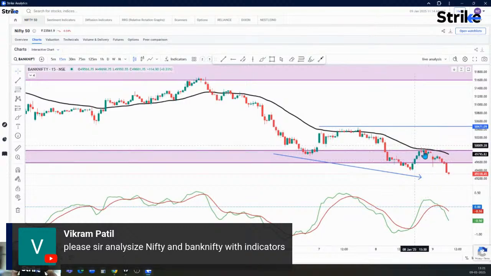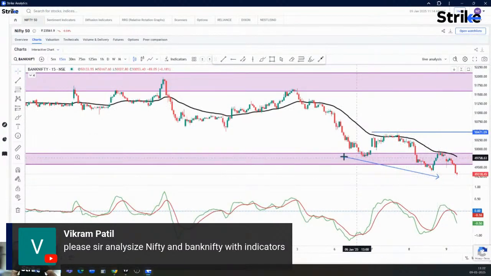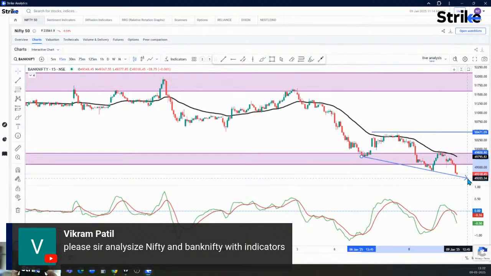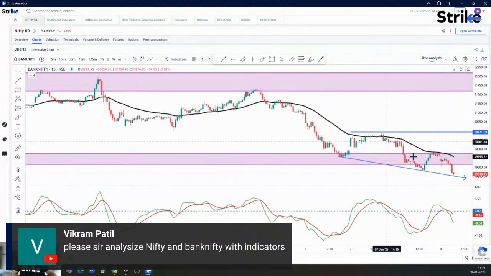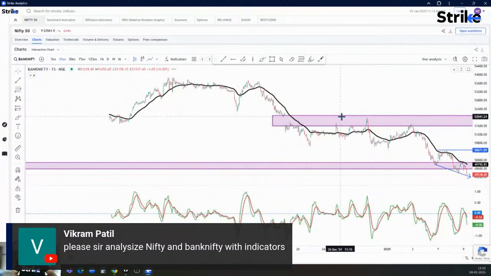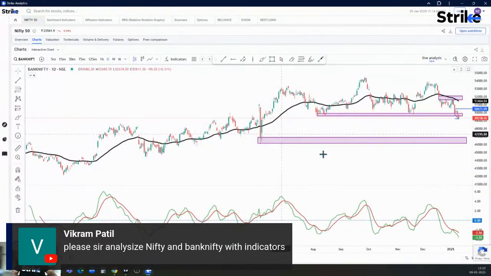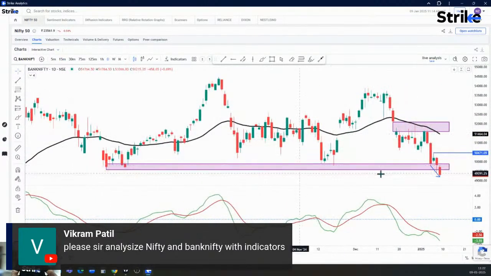Again, it took a strong resistance from its 40 EMA on the 15-minute time frame chart. The momentum indicator is bearish. And maybe we can draw a trend line like this, which can act like a support level. So currently, yep, it is at its support level on the 15-minute chart. And a major support that we had drawn over here, this area, has been broken.